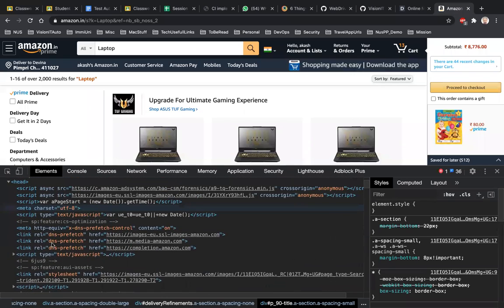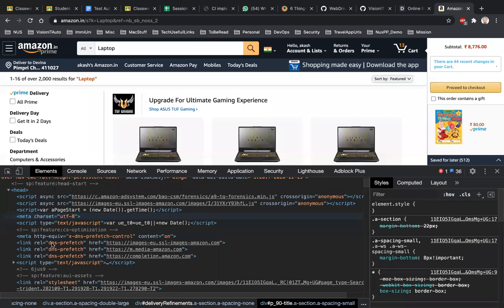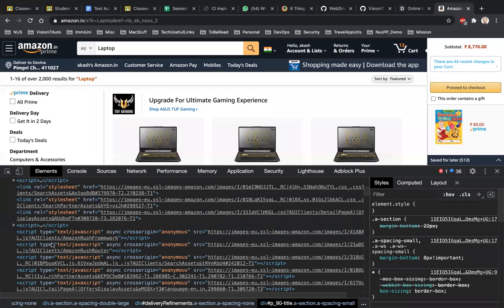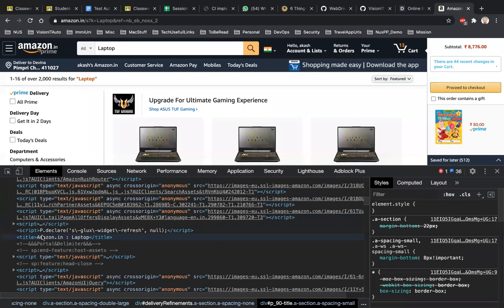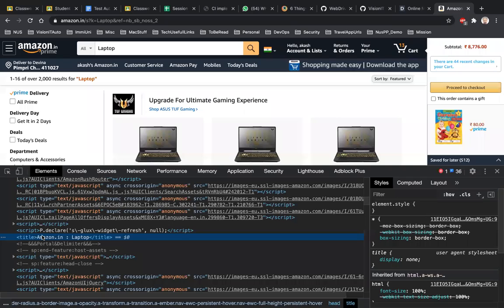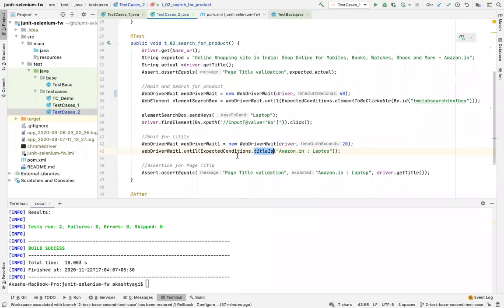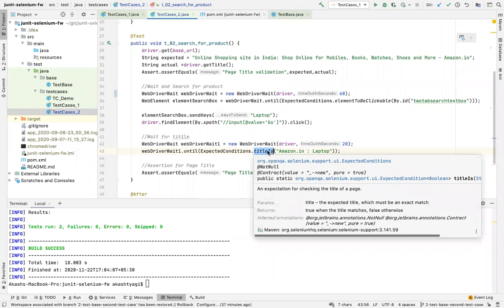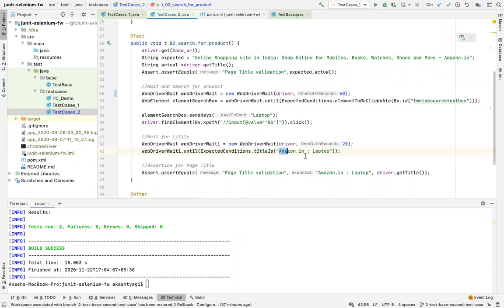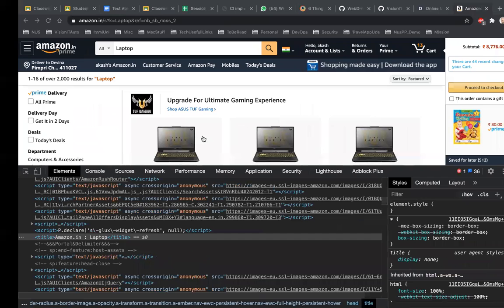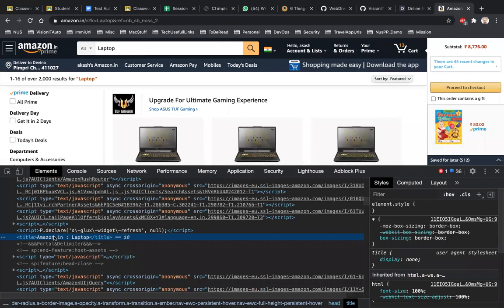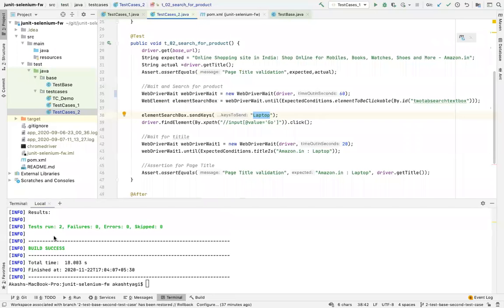So I'm instructing my code to wait for the title until this becomes Amazon.in laptop, because I know the moment I search for a product called laptop, the title changes. So I'm waiting till that title is changed so that I can be sure the page is loaded and the search is successful.